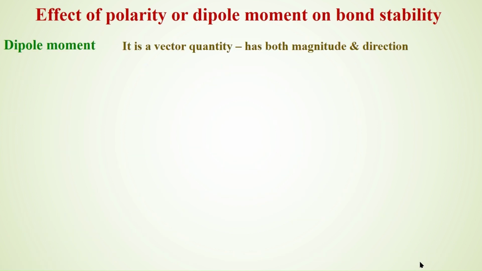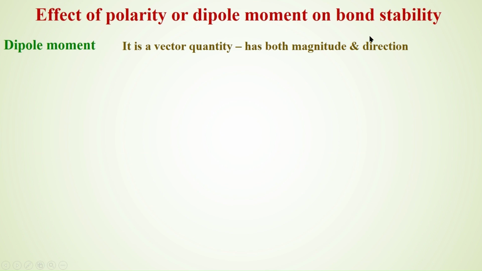Dipole moment is a vector quantity. Vector means it has both magnitude and direction. Even if there is a higher charge difference and larger charge separation, it won't necessarily mean that it has a higher dipole moment.